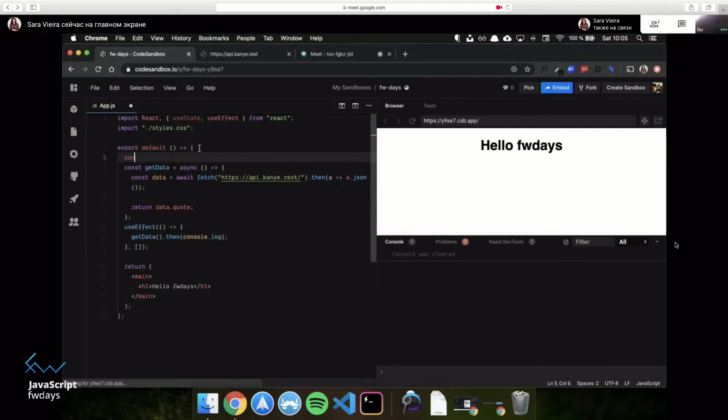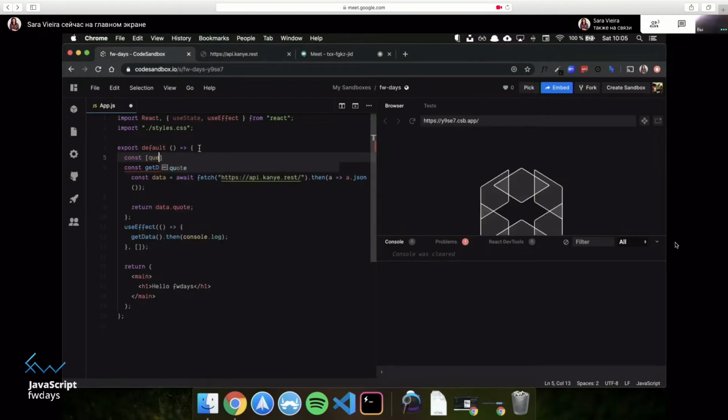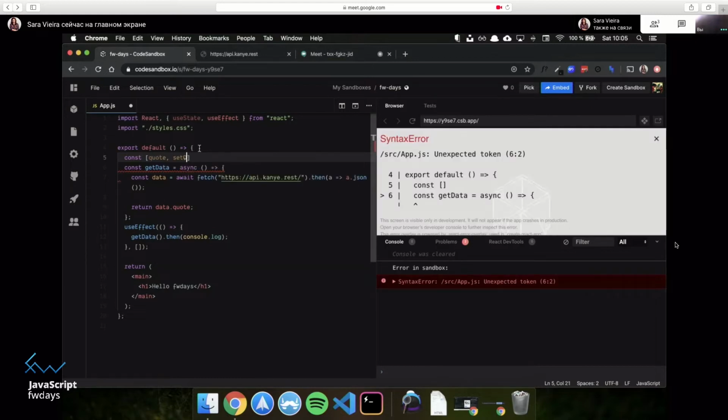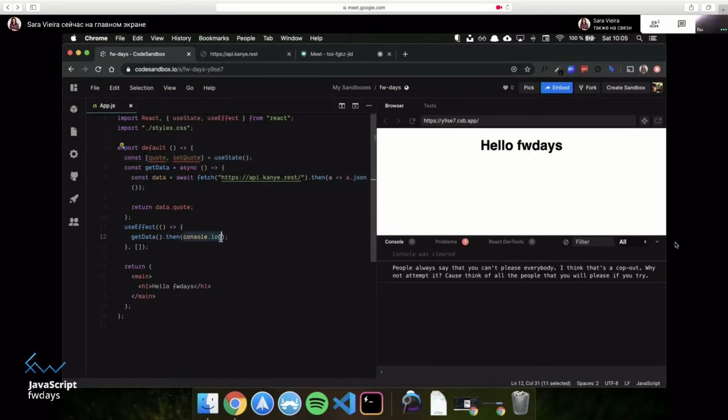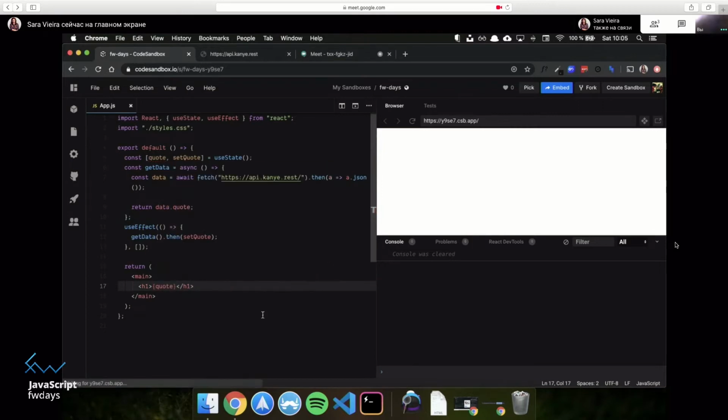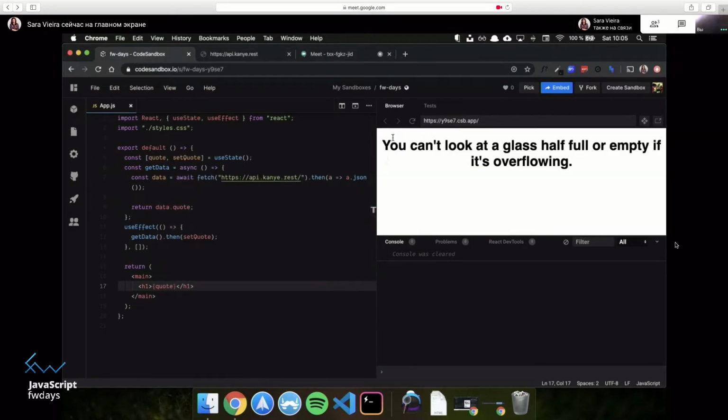Let's use state. So I'm going to say const quote and set quote equals use state. And let's start with null so I can check it. And I just want to say then set quote. Cool. That's pretty much it. And then in here, if I say quote, there you go. It doesn't say that it's loading. It should.